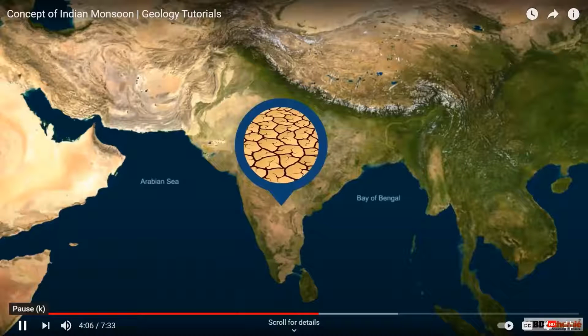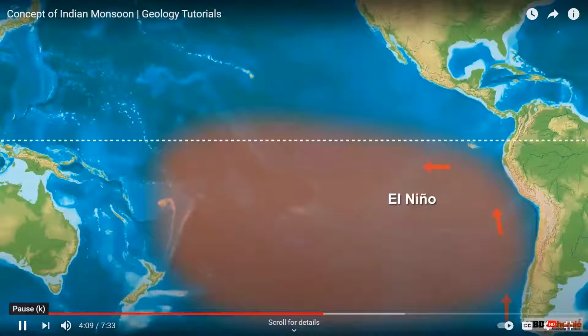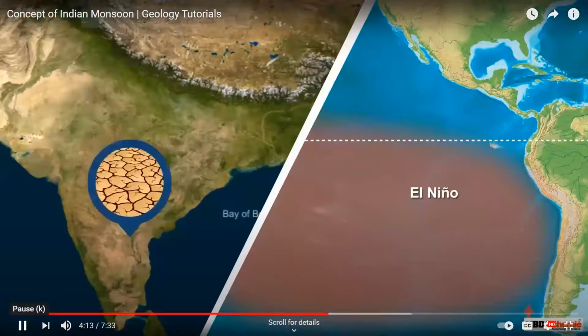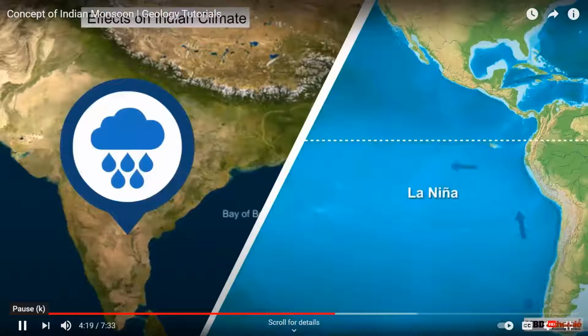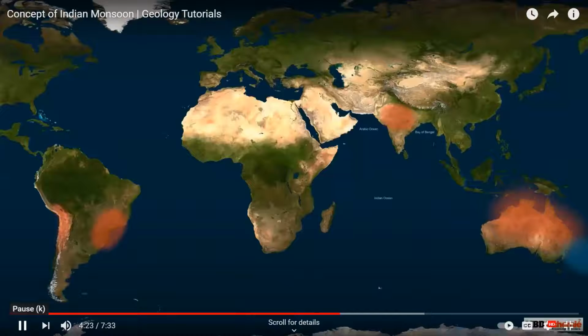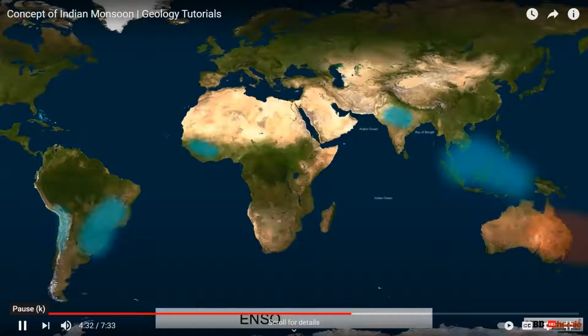El Nino and La Nina are the two opposite ends of the southern oscillation or SO cycle. El Nino is the warm phase of southern oscillation, and La Nina is the cold phase. These deviations from normal surface temperatures can have large-scale impacts not only on ocean processes, but also on global weather and climate. This climatic event is also known as ENSO. EN means El Nino and SO means southern oscillation.